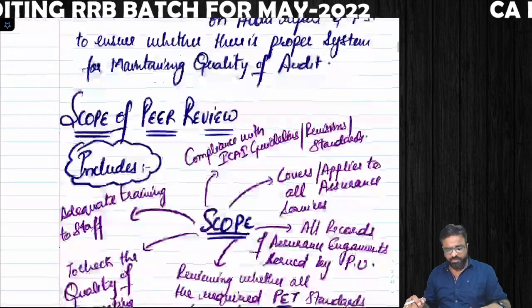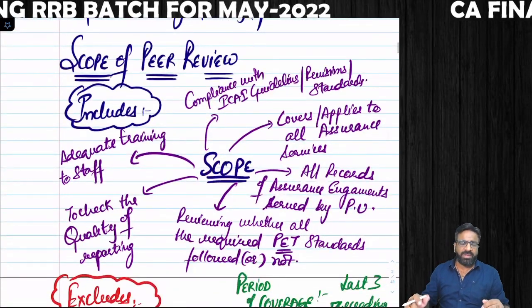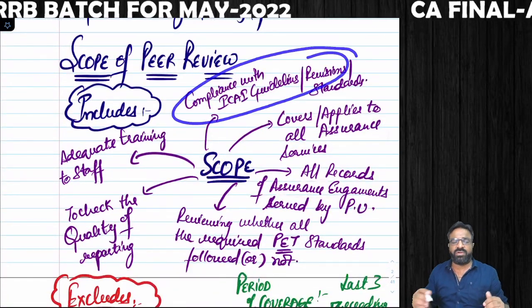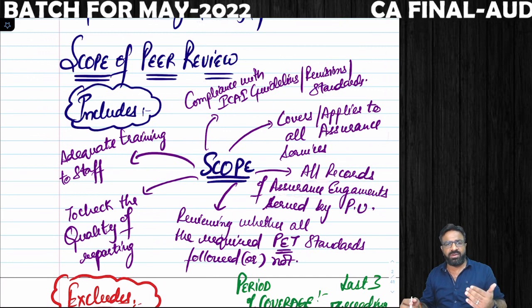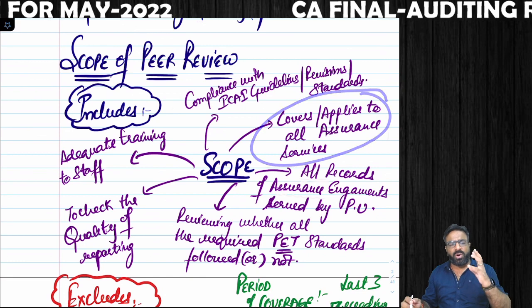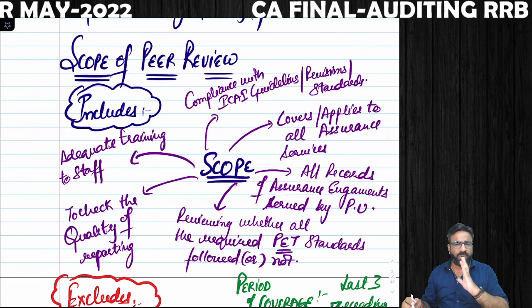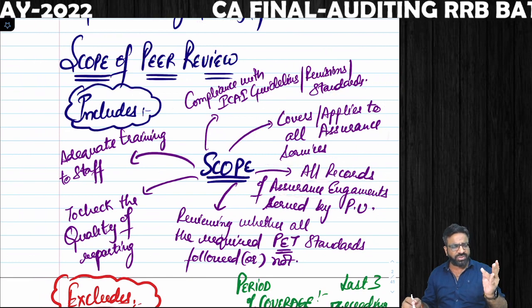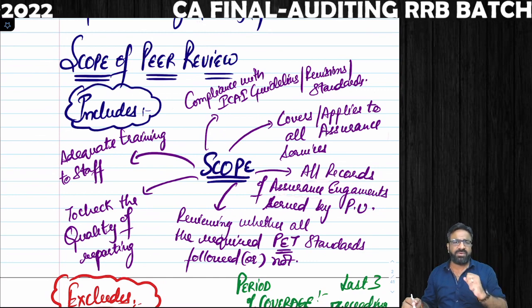Next point, what is the scope of peer review? What does the peer review include? Peer review checks whether you are following the ICAI laws, rules, regulations, publication guidelines, standards or not. It also applies to all types of assurance services. Remember, all types of assurance services, auditing, assurance, review services, everything is covered under the peer review.